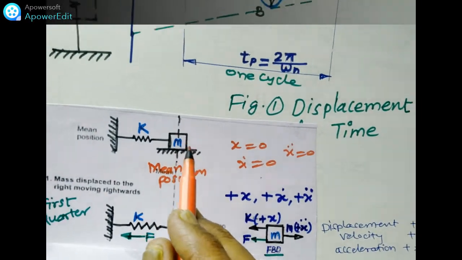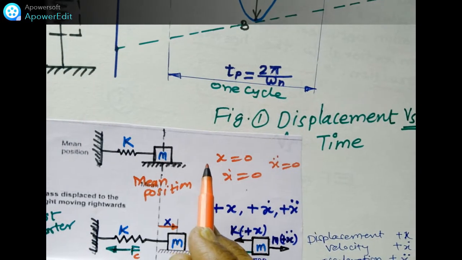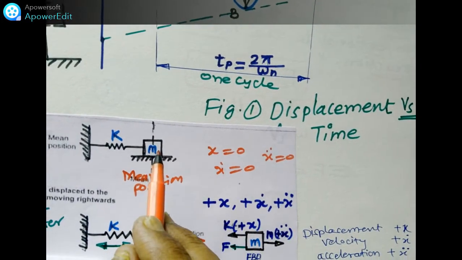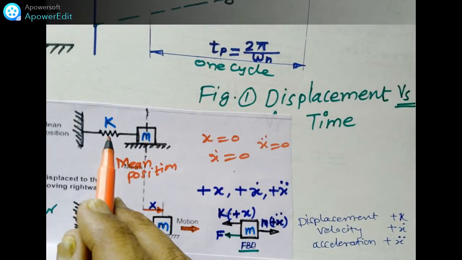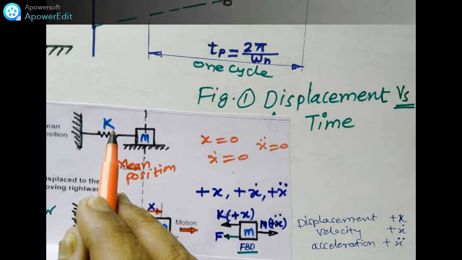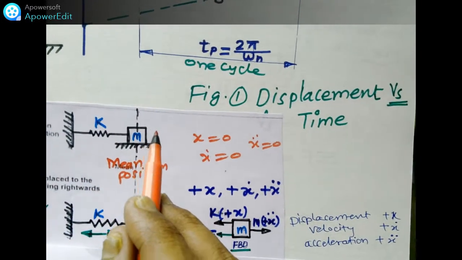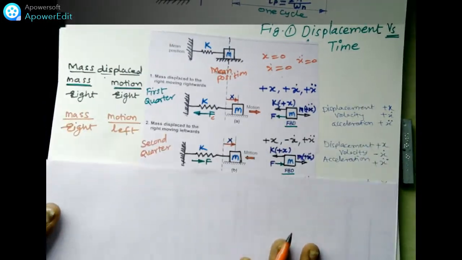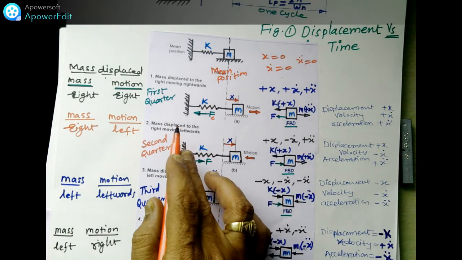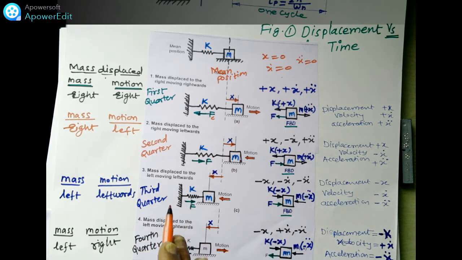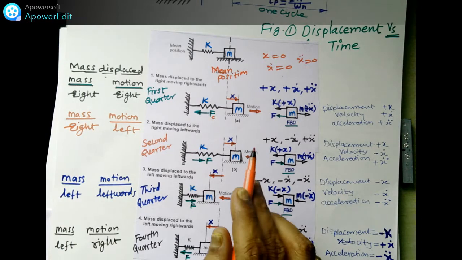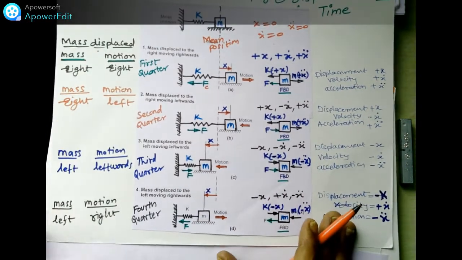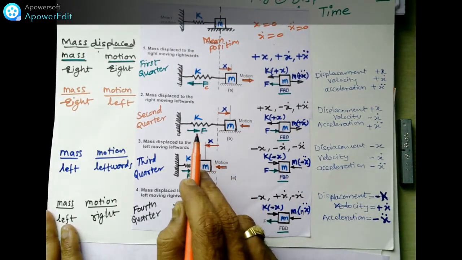Movement of this, what will happen? It will move in this direction and come to the mean position, again come to the extreme left side, and again come to the mean position. These are the 4 quarters I am going to show you: quarter 1, the second quarter, third quarter and fourth quarter. In each quarter I will show you this diagram. So these diagrams are drawn here.